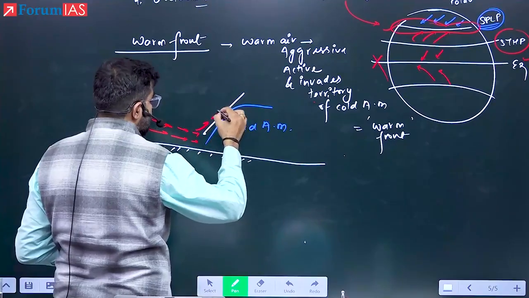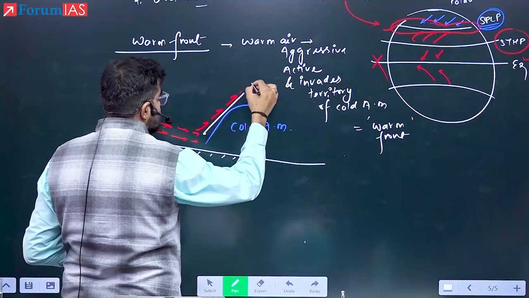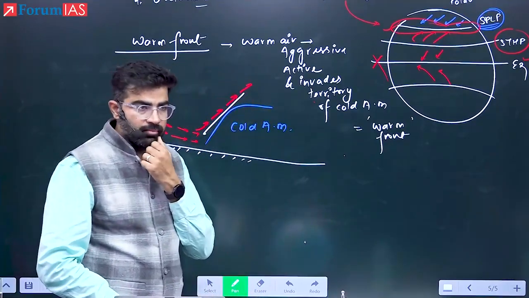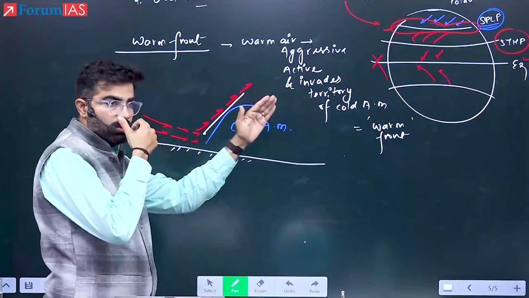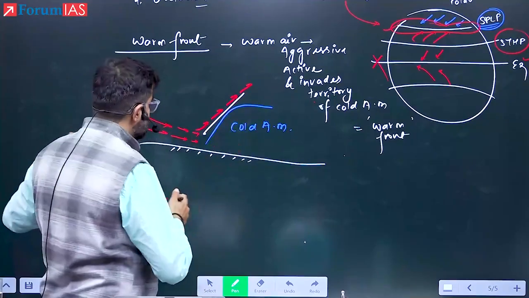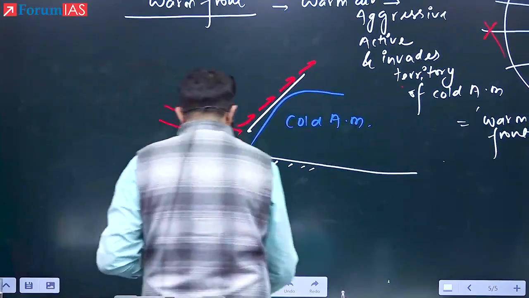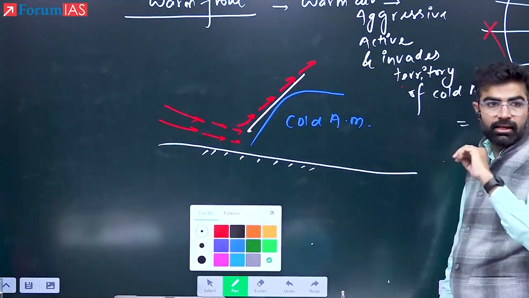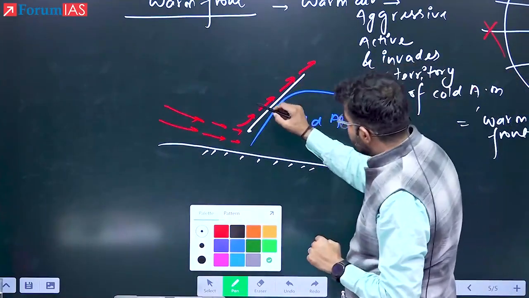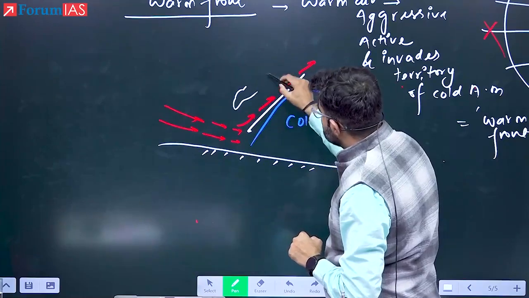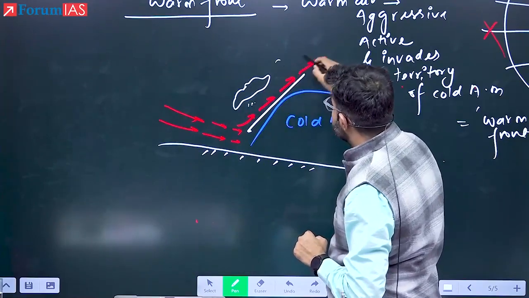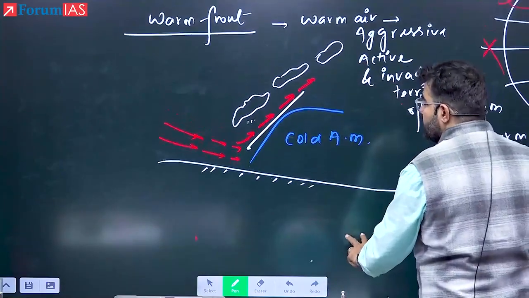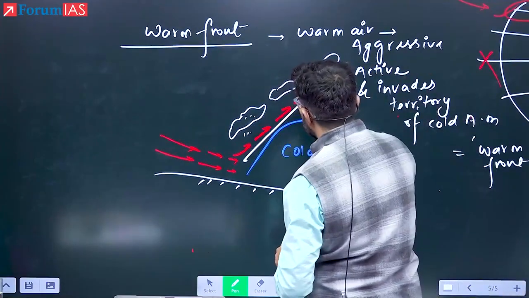Now tell me, for this rising warm air, which type of cooling will occur? Faster or gradual? Is this sudden upliftment? No, it is rising gradually. Because of this gradual rise, which kind of cooling will occur? Please remember, horizontal cooling means sheet-like clouds are going to form. So see here, because it is rising in this way, the clouds are going to form in this way. This is the cloud. Can you give me the name? They are stratus cloud, right?